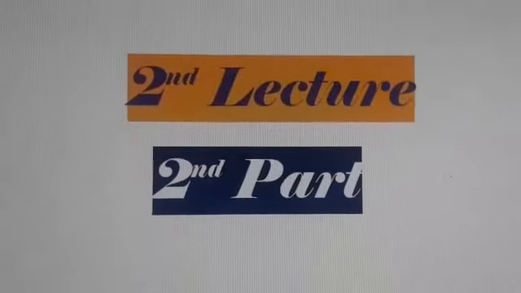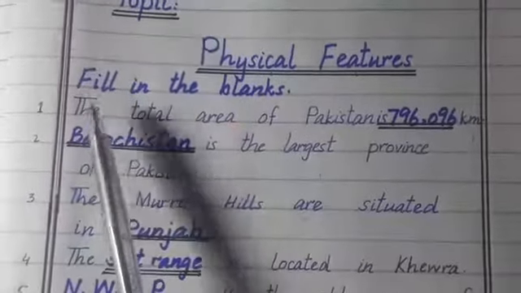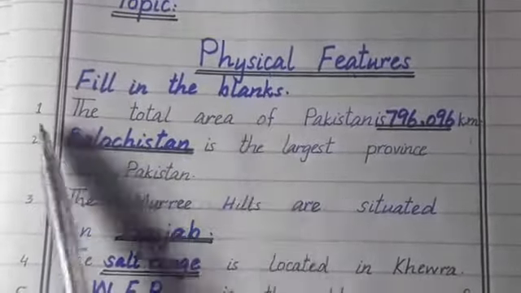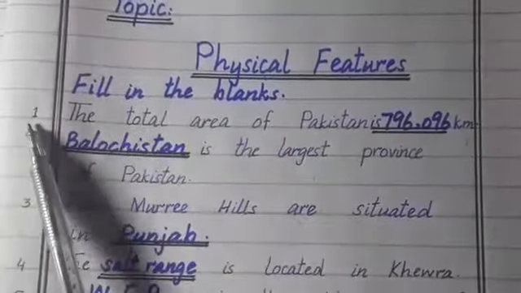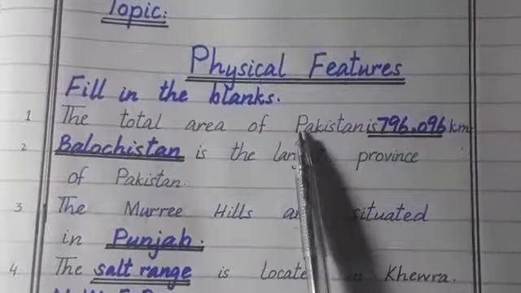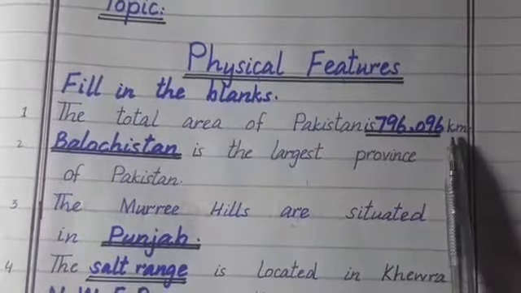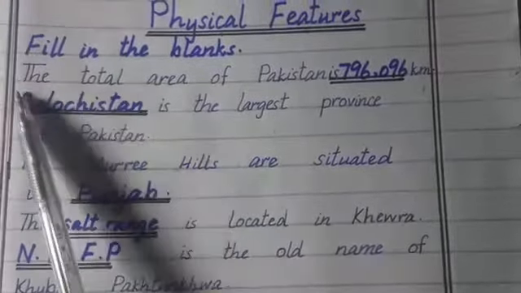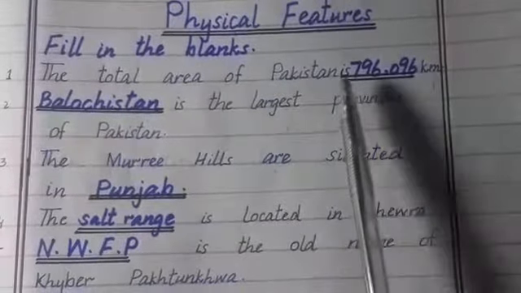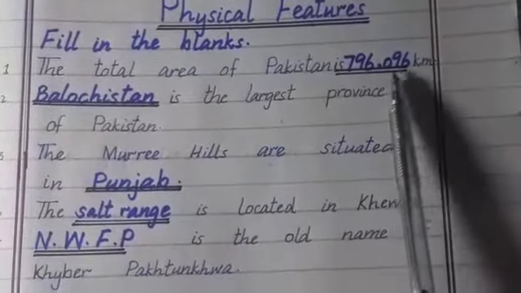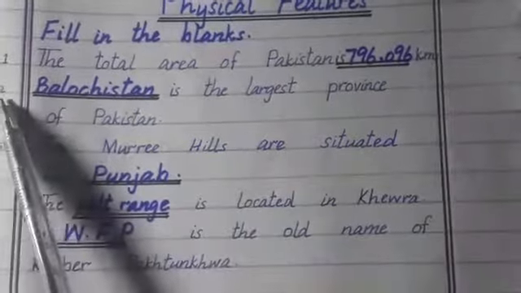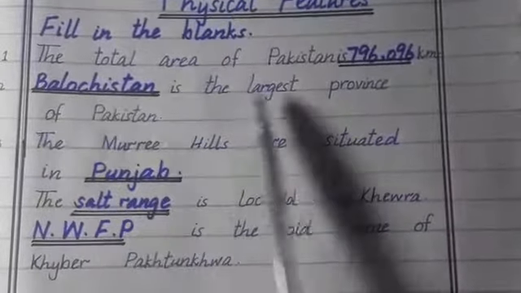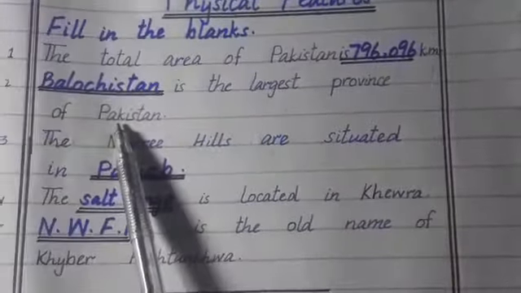Second part we have objective. Fill in the blanks. खाली जगह को पुर करना है. First one is the total area of Pakistan is dash km. पाकिस्तान का कुल रकबा कितना है? The total area of Pakistan is 7,96,096 km. And the second is dash is the largest province of Pakistan.